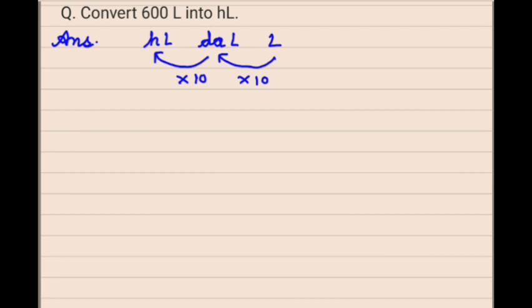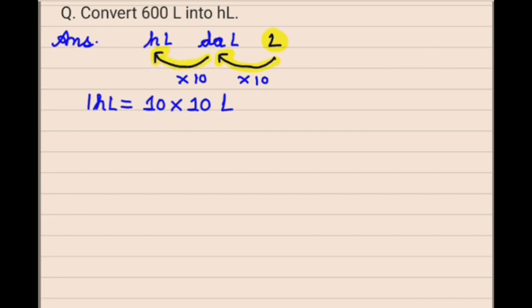Means 1 hectoliter will be equal to liter multiplied 2 times by 10, because we jump from the standard to the first one, multiplying by 10, and again to the second one, multiplying by 10.